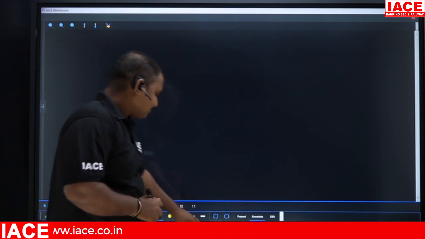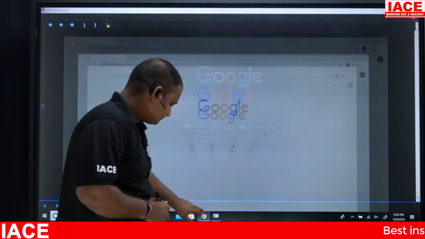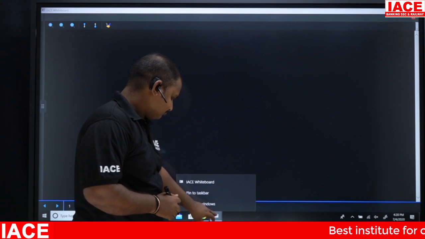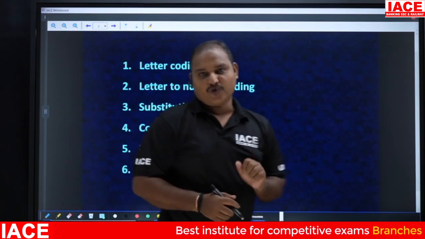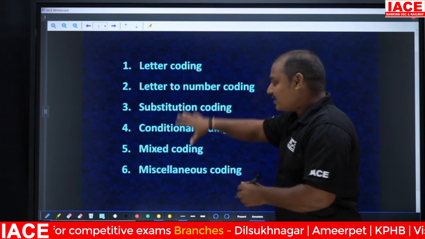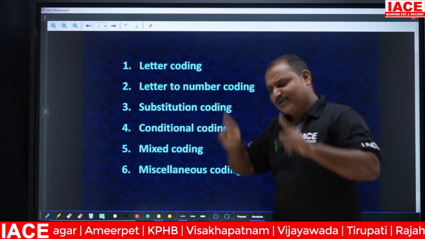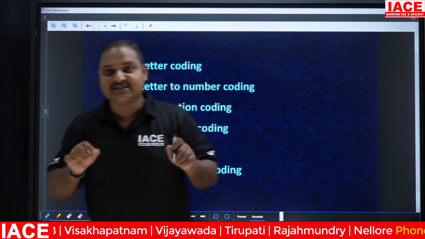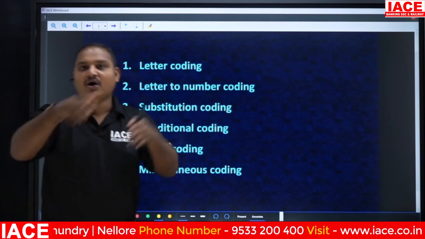In this concept, we are going to have the models of coding and decoding. What are the different types of models available in this topic? I'm telling you, coding and decoding is easy when you are learning in the class, and when you are practicing at your home or in your institute.